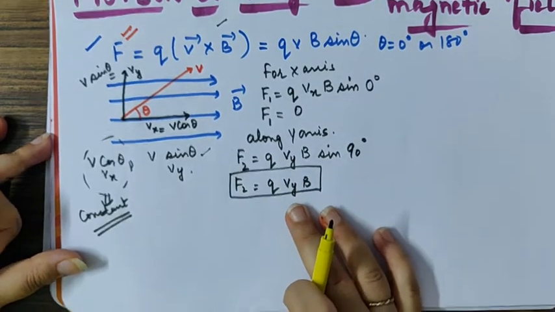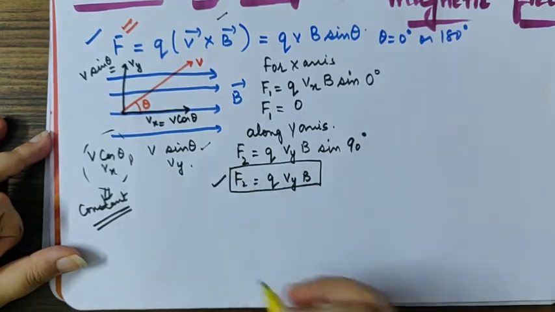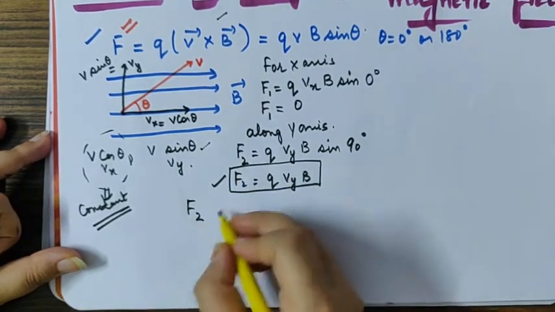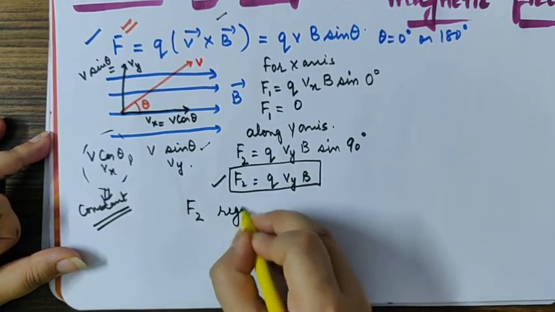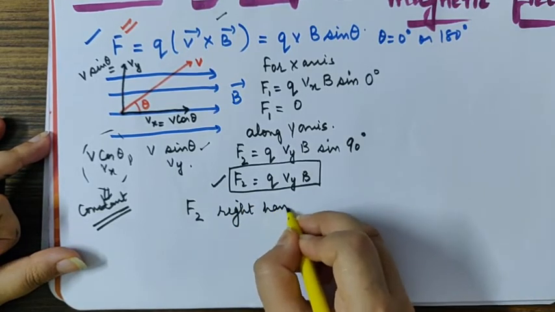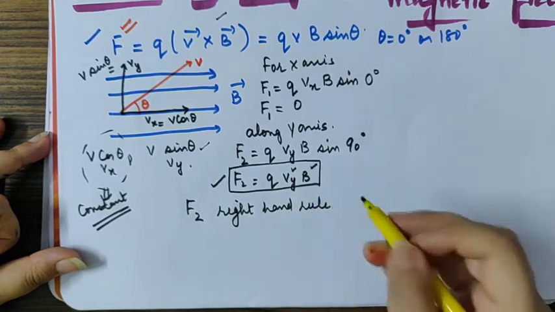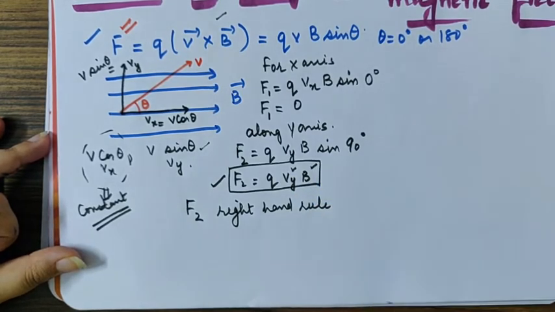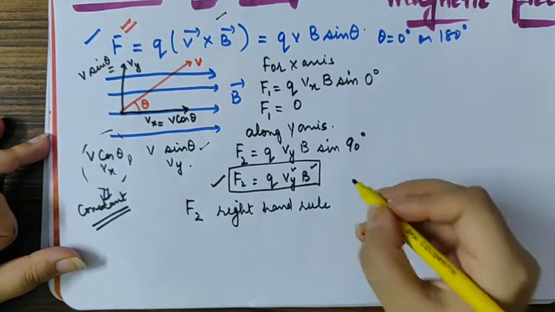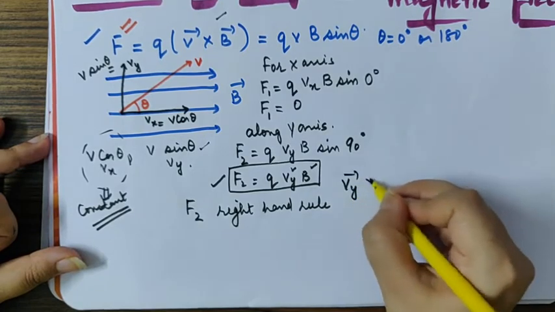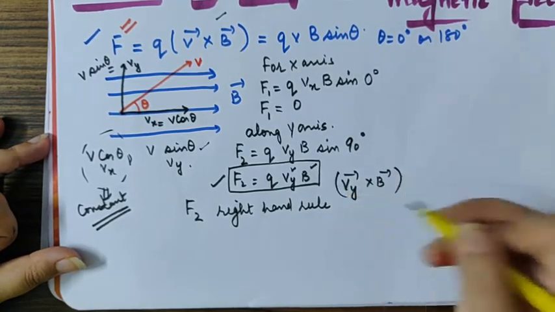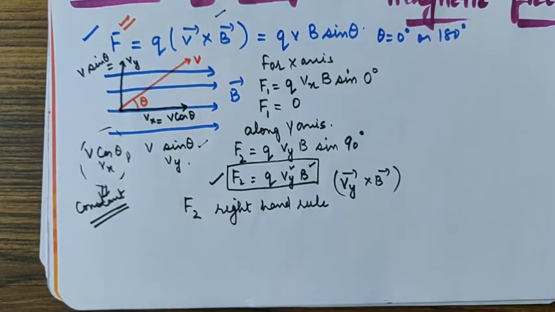Now I need to find out the direction of this F2. F2's direction can be found out by using the right hand rule. Why the right hand rule? Because vy and B were in a cross product with each other. You had found it using vy vector cross B vector. Then how can we find out vy cross B?